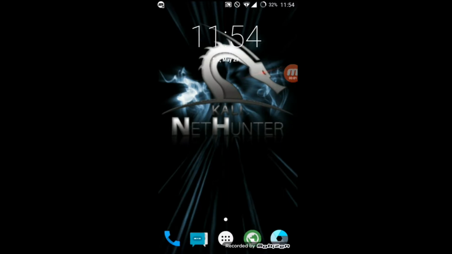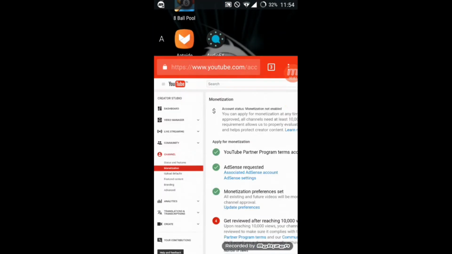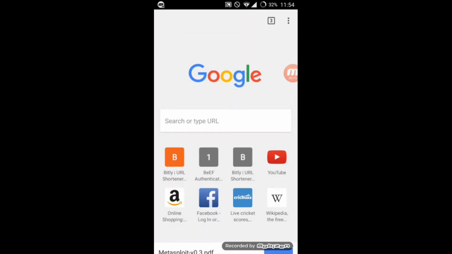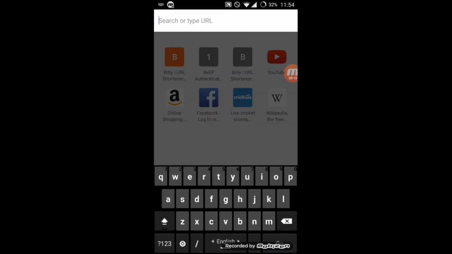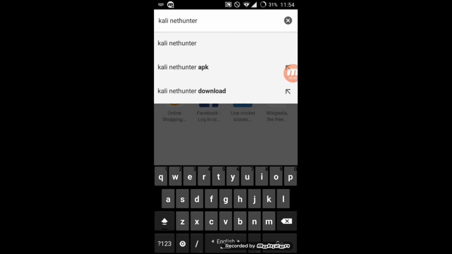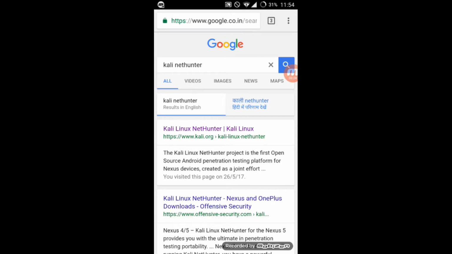So friends, let's start. First, open any browser. You can use any browser, as I am using Chrome. Then we have to search Kali NetHunter. Now see the first one, Kali Linux NetHunter, that one, kali.org.